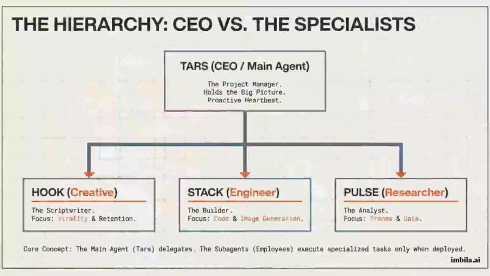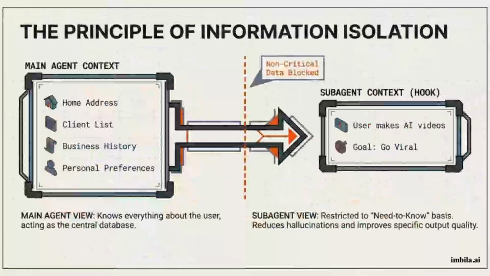The solution is a strict hierarchy, the CEO versus the specialists. TARS acts as the main agent and project manager who holds the big picture and proactive heartbeat. He delegates to subordinates like Hook, the creative scriptwriter, Stack, the engineer, and Pulse, the researcher, who only act when deployed. This hierarchy functions on the principle of information isolation.